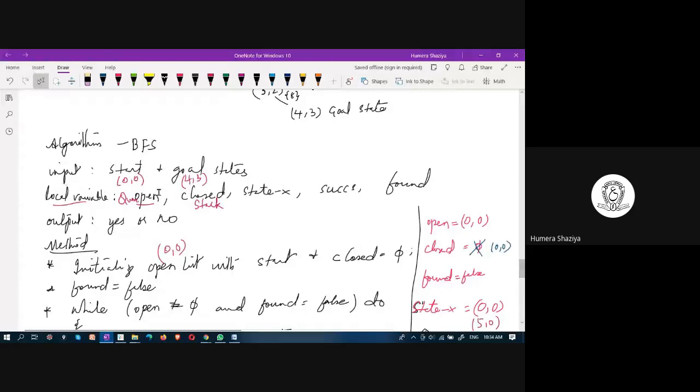The algorithm has input. That input provided is start and goal states. Variables are local variables including lists, stack, queue, and boolean variable, means everything whatever we are using here. Open, which is implemented as queue, closed, which is implemented as stack, state X, which is just a normal list, successor is a list, found is a boolean variable.